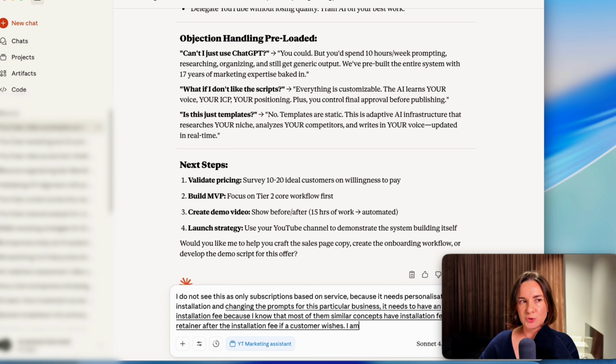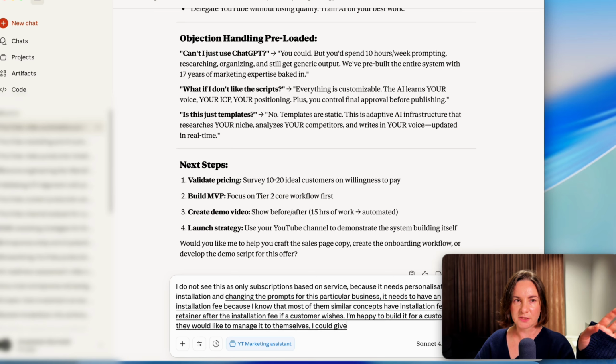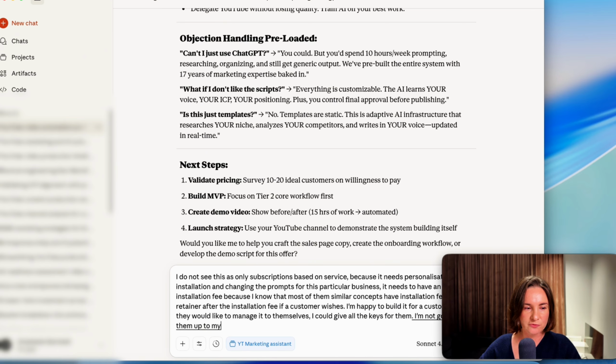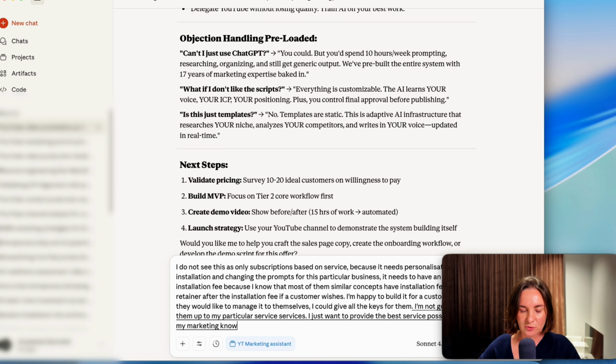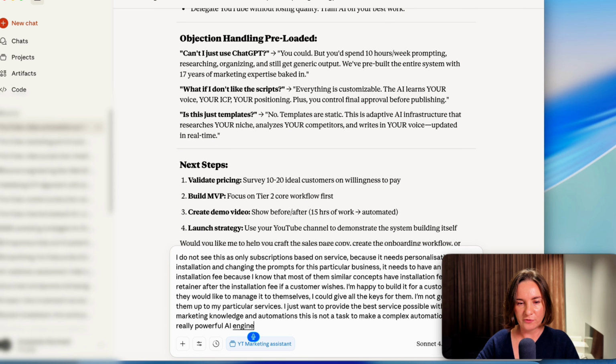I'm happy to build it for a customer, and if they would like to manage it themselves, I could give all the keys. I'm not going to lock them into my particular services. I just want to provide the best service possible with my marketing knowledge and automations. This is not a task to make complex automations, but a really powerful AI engine for their business.